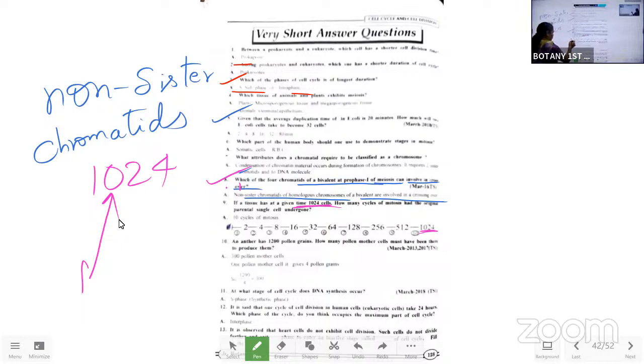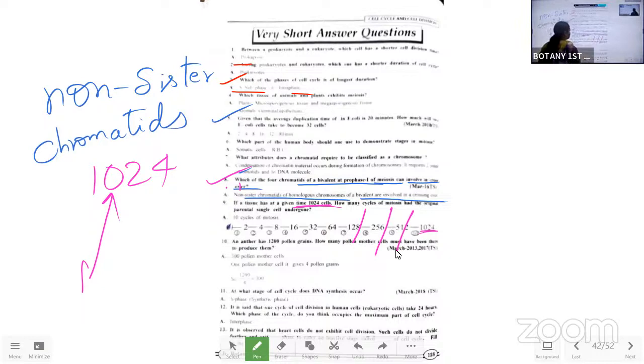I am telling you to go with this because they may end up asking this question with 128 cells, 256, or 512. Usually they won't say what is in the question. They have asked about 1024 cells, but sometimes they may ask if the tissue has 512 cells, how many divisions will take place from one cell to 512 cells?